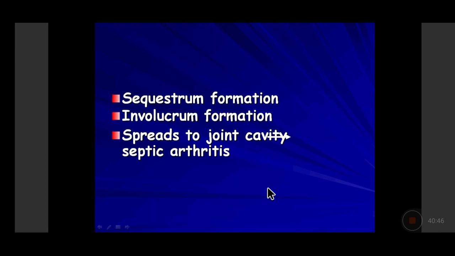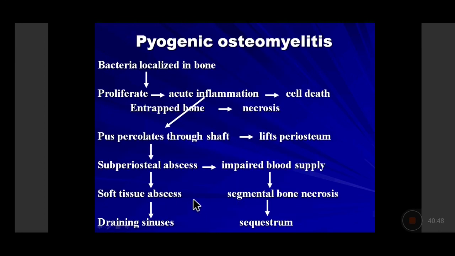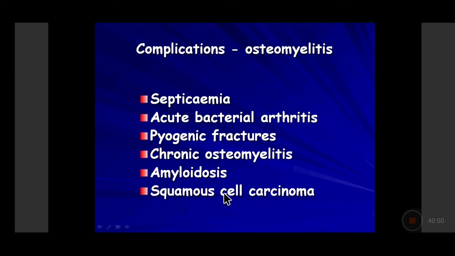The other complication that I told you was draining sinuses. If the draining sinuses remain for a long duration, say weeks, months, and years, the epithelium of the lining tract of the draining sinuses, which is epidermal squamous epithelium, will undergo dysplastic changes over a period of time and can form squamous cell carcinoma.